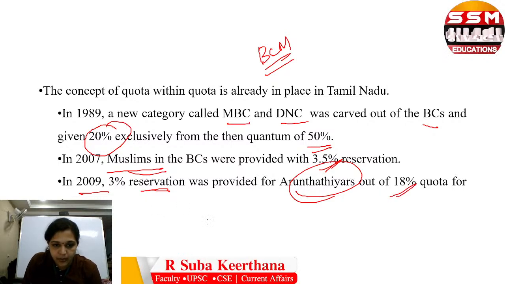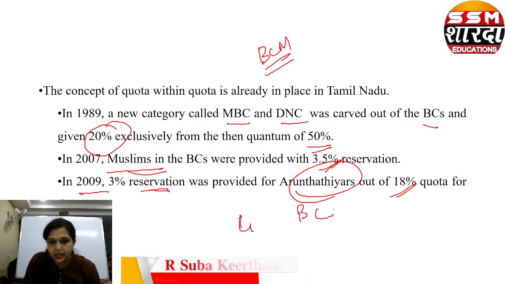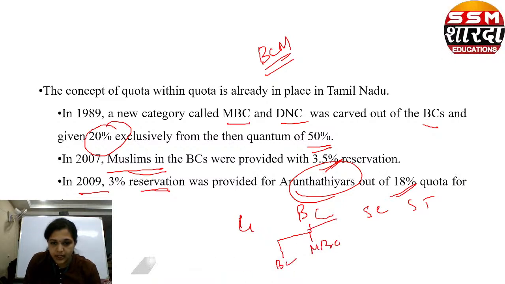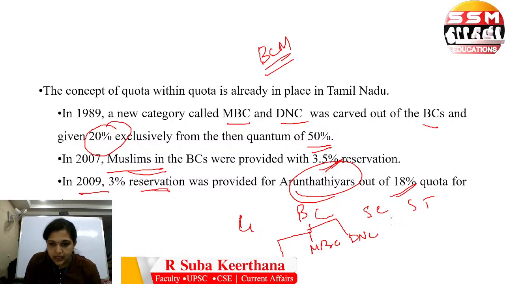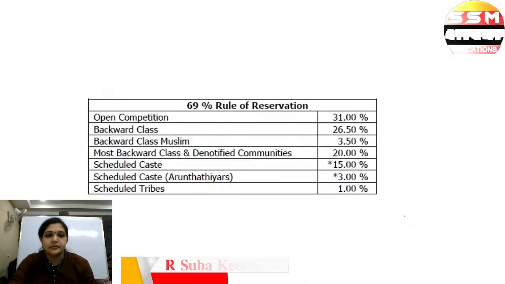So you have a broad division into general, BC, SC, and ST. Within this, you have a division into BC, MBC, DNC. In SC, 3 percentage is specially reserved for Arundhatiars alone out of 18 percentage.